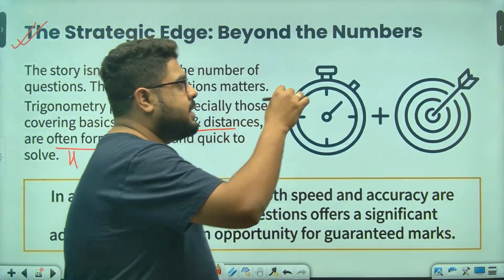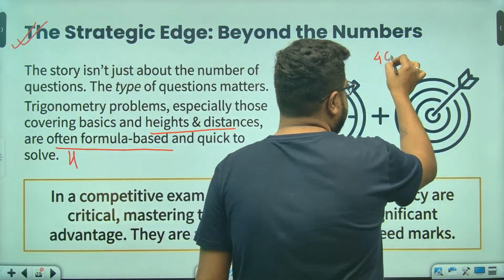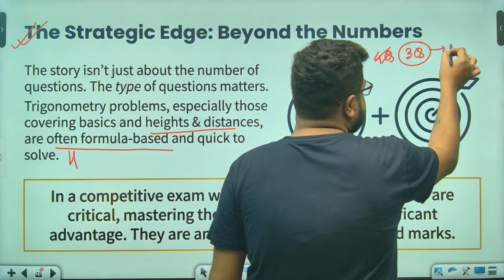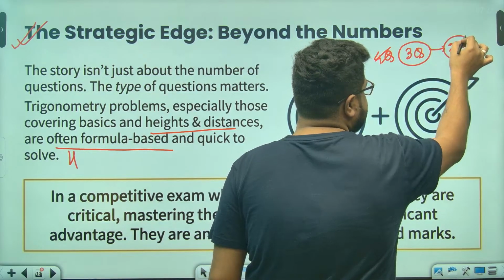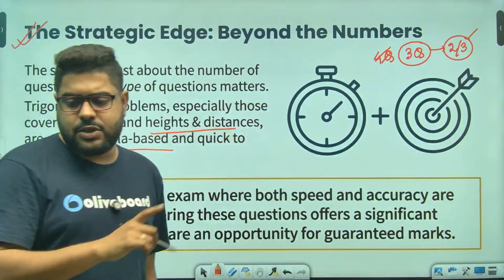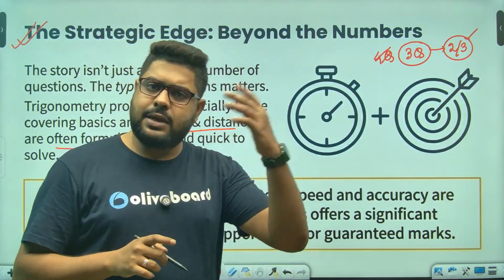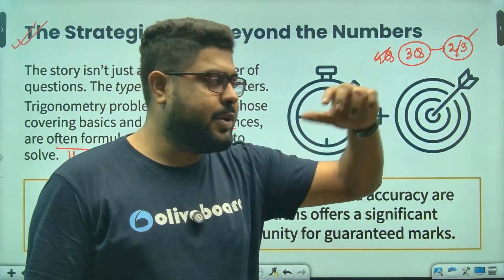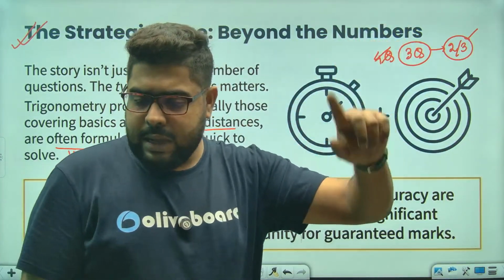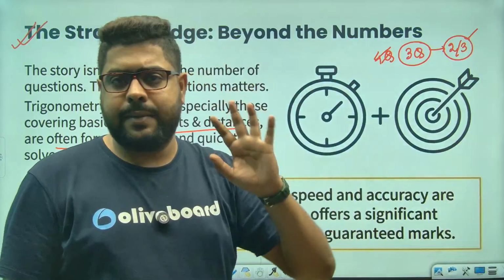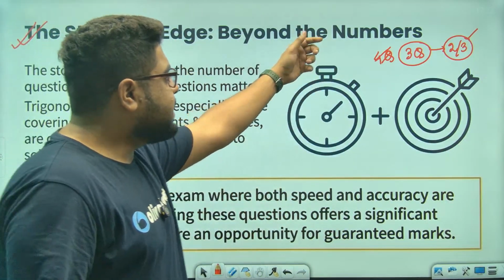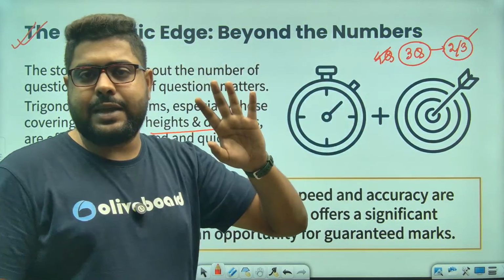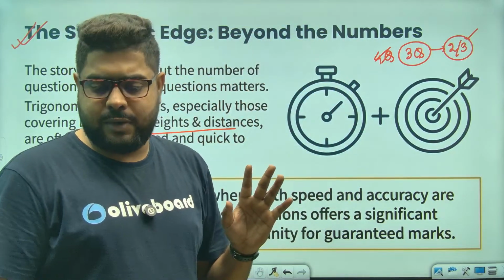Generally, if you have 3 questions or 4 questions in your paper, let's say 3. So generally, 2 out of those 3 will be very, very simple, very, very easy to solve. I will always suggest to solve those 2 first. And the third one you can take a look at later on. Basically, that third question can be of either associated angles or advanced identities, a little tricky. But those 2 questions, the height and distance one or the simple direct basic ratio or basic identities one, will be very simple to solve.